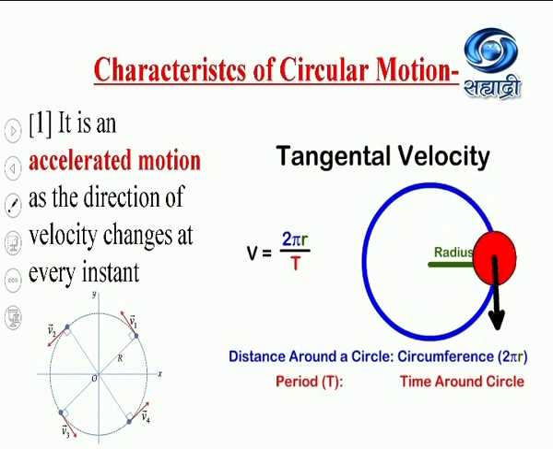So, this linear velocity v is given by the equation 2 pi r divided by T, where 2 pi r is the circumference of the circle with radius r, and T is the period of the particle performing this motion. So, this is the first characteristic.